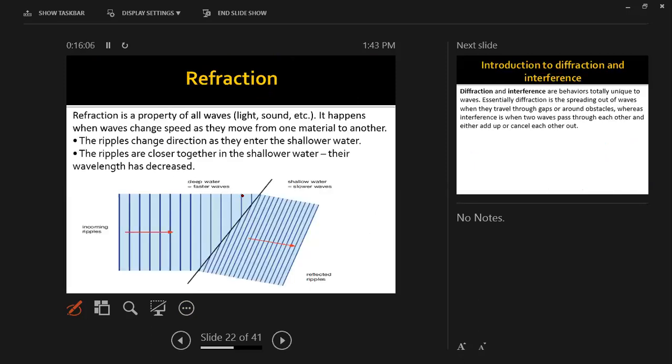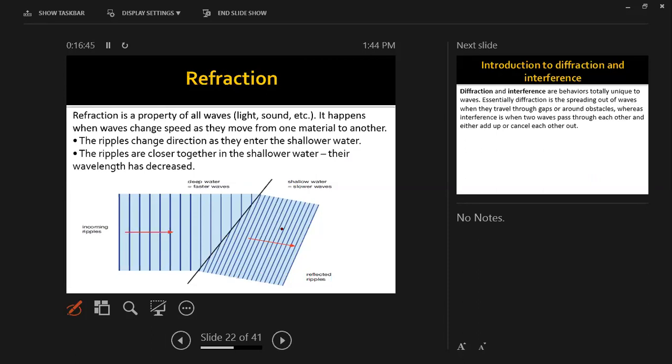So what about refraction? Refraction means when the light ray changes its medium. For example, when you put a pen inside of a glass of water, you are going to see the pen is like broken. It's going to be seen like that on the outside, but actually the pen is still the same pen. Okay, that means over there, since the light changed its medium from air to water, refraction will happen there. Okay, it is going to bend towards the normal.